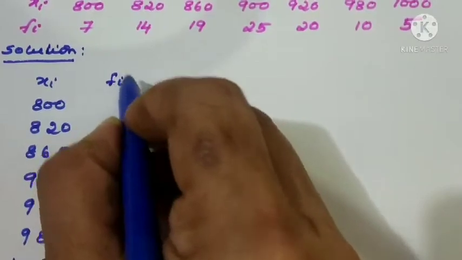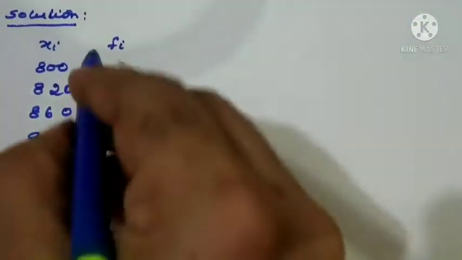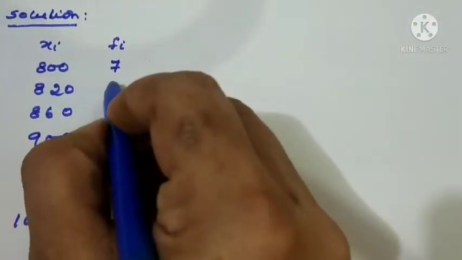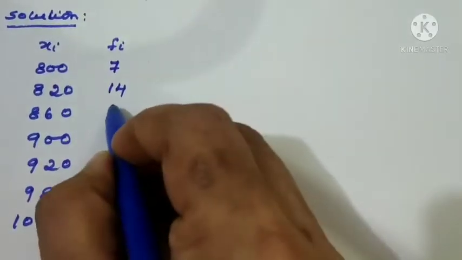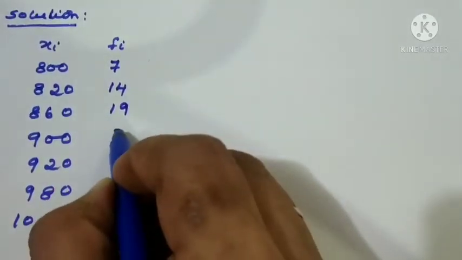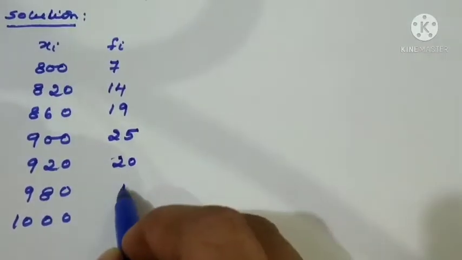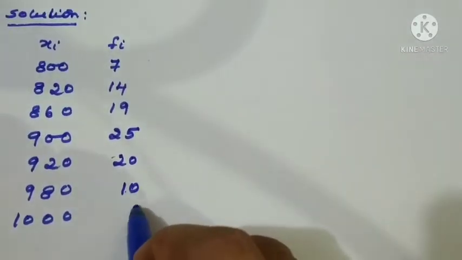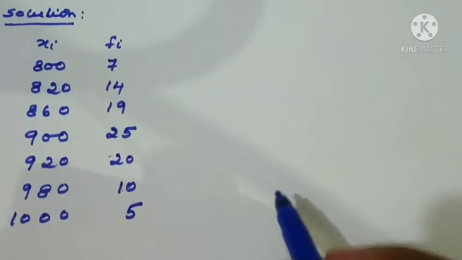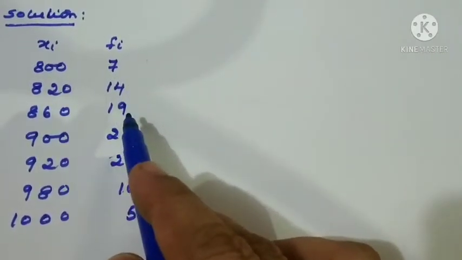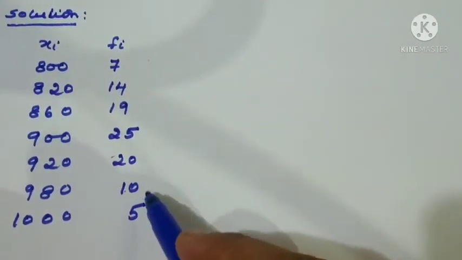Corresponding frequencies I'll take down: 7, 14, 19, 25, 20, 10, then 5. Now listen, 7, 14, 19, 25, 20, 10, 5.